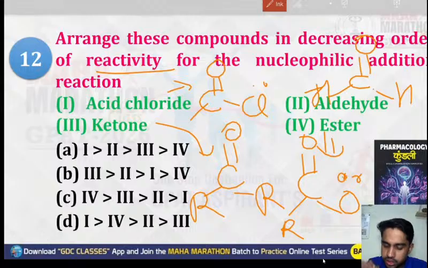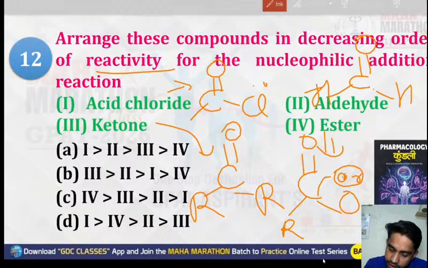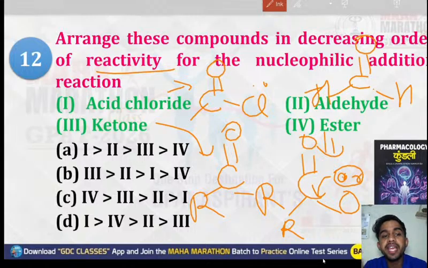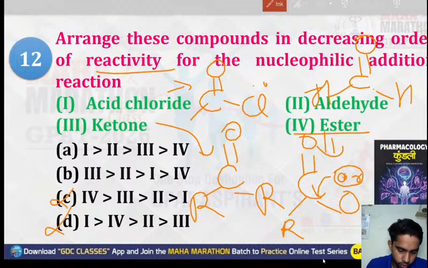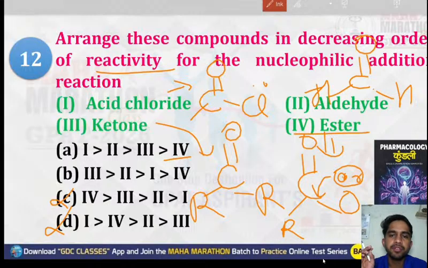This oxygen has a lone pair, due to which conjugation stabilization will take place, which makes it the least stable. So the ester is the least stable.